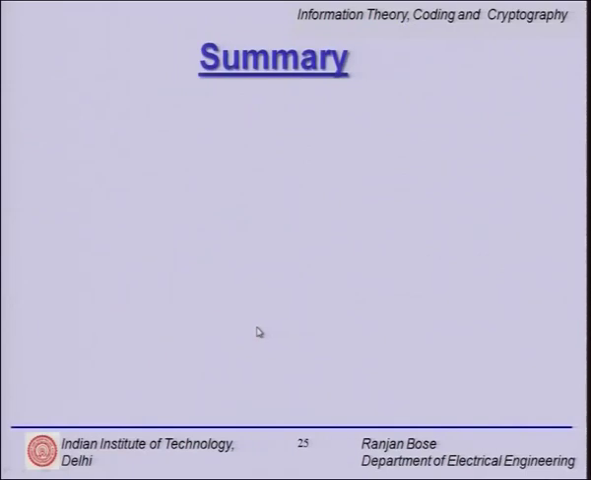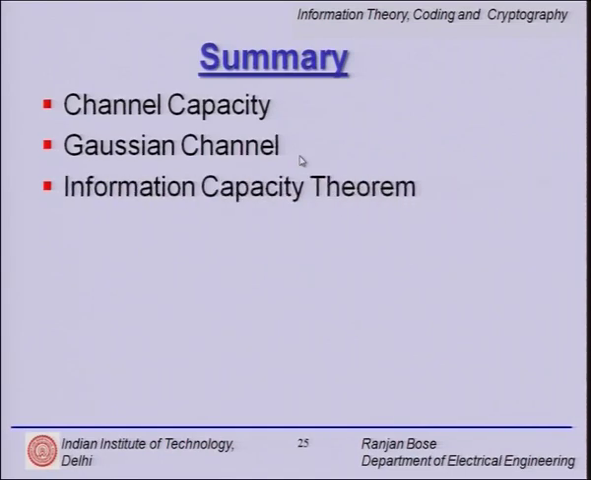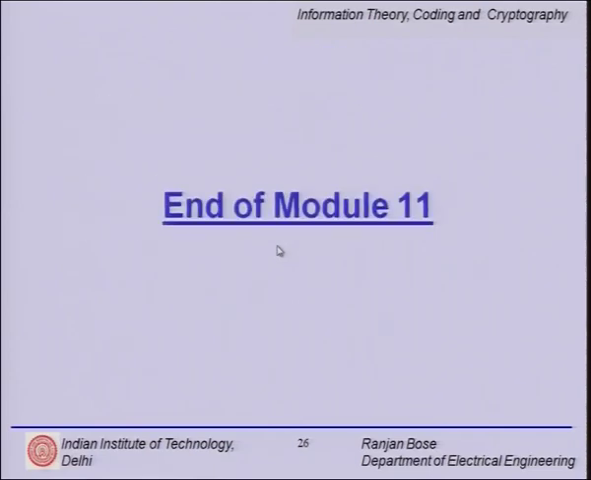So, let us now summarize what we have studied so far. We started off revisiting the channel capacity, then we jumped directly to the Gaussian channel, which is a practical channel and has far reaching consequences. Then we looked at the information capacity theorem, we stated and derived the information capacity theorem, and we understood what we mean by the Shannon limit. That brings us to the end of this module.